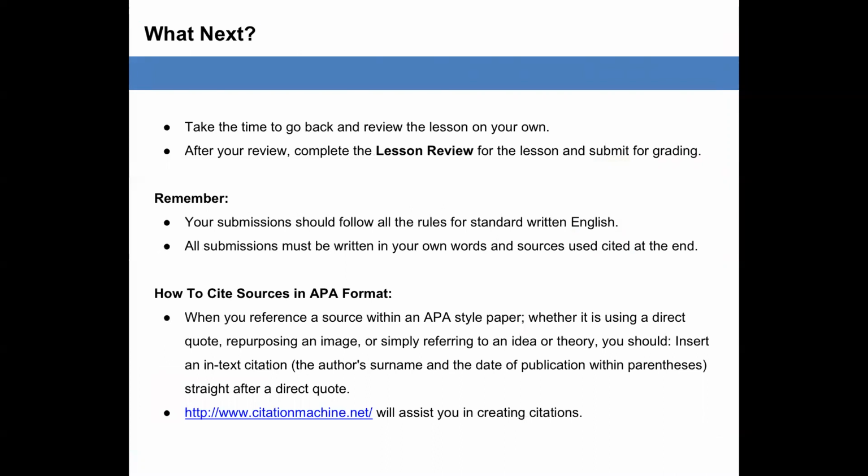How to cite sources in APA format. When you reference a source within an APA-style paper, whether it is using a direct quote, repurposing an image, or simply referring to an idea or theory, you should insert an in-text citation, the author's surname, and the date of publication within parentheses, straight after a direct quote. The URL citationmachine.net will assist you in creating citations.